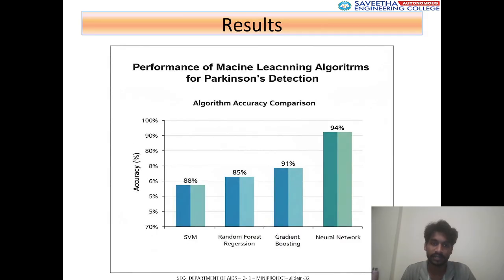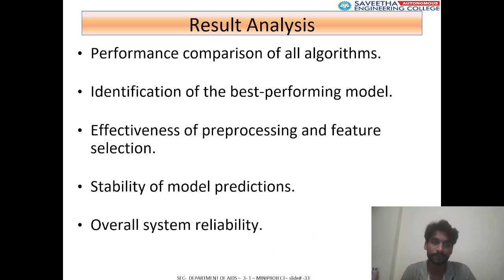So these are the results, the performance of the machine learning algorithms for Parkinson's disease, like using SVM or random forest, regression, gradient boosting, and neural networks. We can see the accuracy and algorithm comparisons between these techniques. The result analysis: performance comparison of all algorithms, identification of the best performing model, effectiveness of pre-processing and feature selection, stability of model prediction, and overall system reliability.